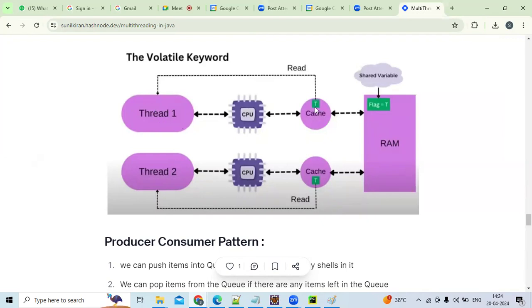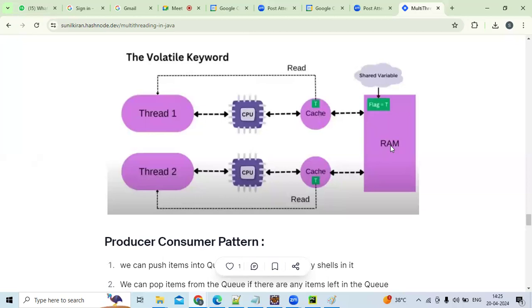It won't update in the RAM memory. If thread 2 is modifying, it will update in the cache only. It won't update in the RAM if it is a normal variable. If it is volatile, it will update in the cache as well as the RAM, so that thread 2 can see the updated value. Did you guys get it?